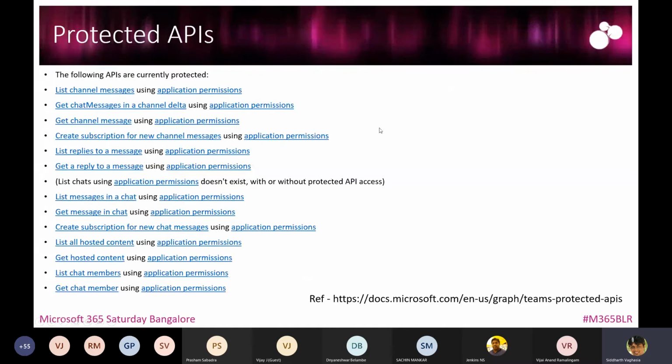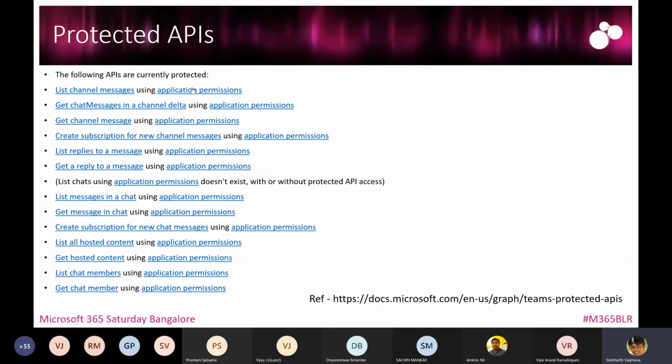Now, this is the list of protected APIs. As I said, most of them are for application permission. For example, you can list the channel messages. If you are using delegated permission, you can definitely use the API to list channel messages, because it is assumed that you are part of that channel. You are a member or owner of that channel, and you can already see those messages using the Teams application or teams.microsoft.com.